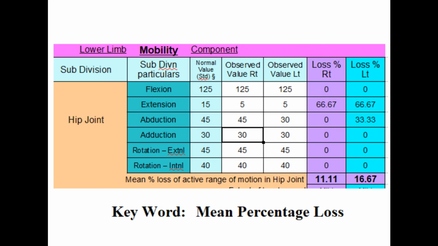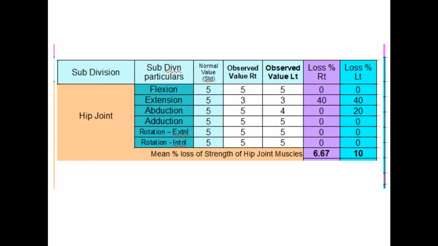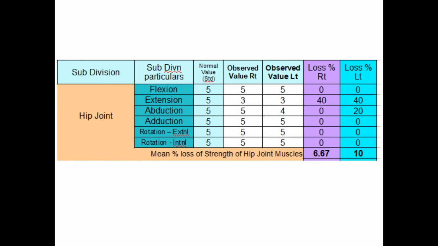To summarize quickly, in the first stage we measured AROM clinically. The units were in degrees, then we converted that into percentages, and then we used the concept of mean percentage loss. In the second stage or part, we measured the power in grades and converted that losses to percentages, and mean percentage loss was obtained by dividing all the values by 6, because there are 6 groups of muscles in hip joint. Now let us see the second process of summarization of functional loss.